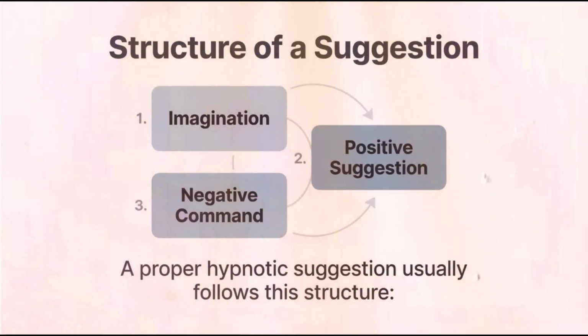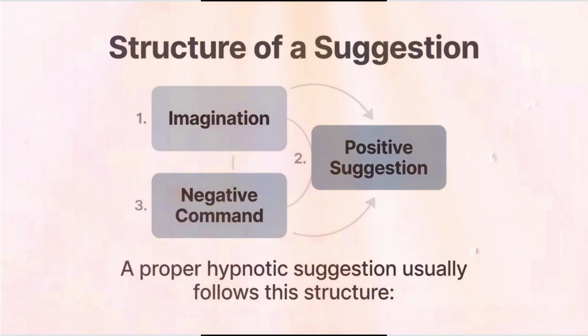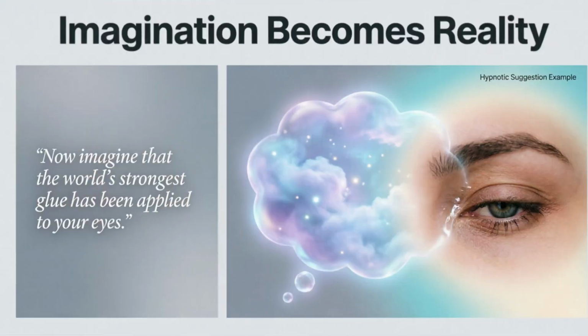Structure of a suggestion. A proper hypnotic suggestion usually follows this structure. First, imagination. Second, positive suggestion. Third, negative command. For example, now imagine that the world's strongest glue has been applied to your eyes. In hypnosis, imagination becomes reality. Whatever the subject imagines, the subconscious mind begins to experience as real. That is why the subject genuinely starts feeling the sensations of the eyes sticking together.